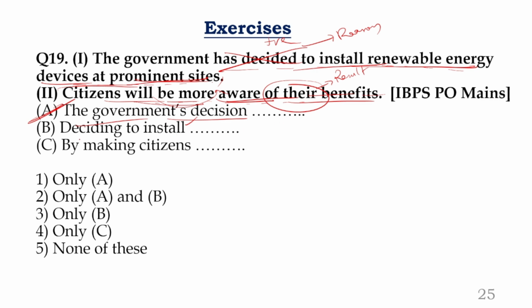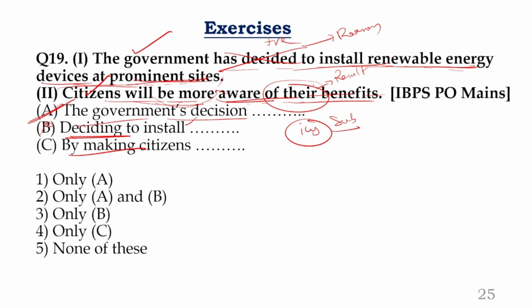Coming to the next one. What is next one? Deciding. If you are starting a sentence with ing, the two subjects should be same. Are the two subjects same? There is no subject in the second one. The subject is what here? Government. What is the subject here? Citizens. Both are not same. What's next one? By making. If you use that, even it is the same sense. By making. Where is this by making? There is no word making.